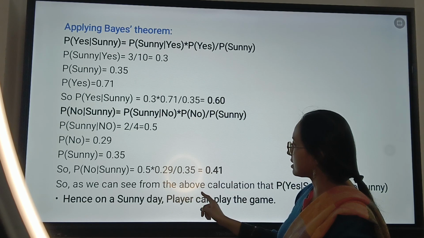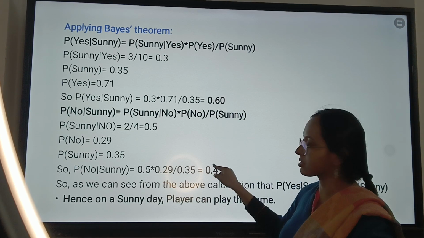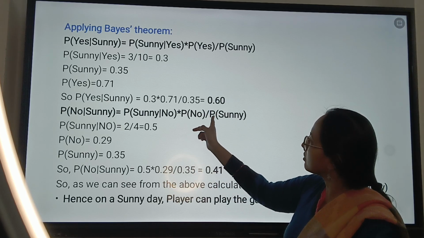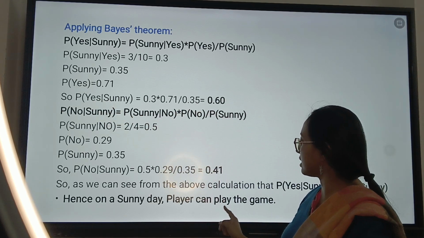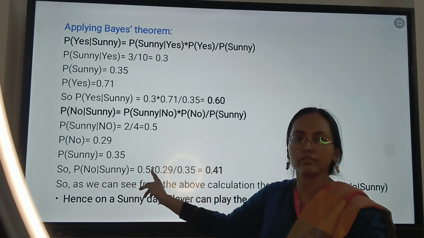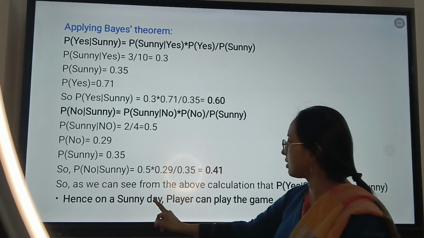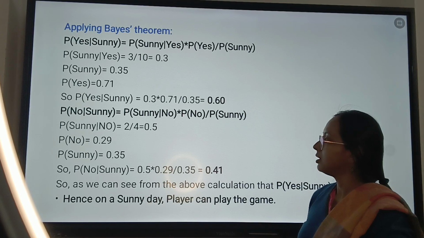So now you can see that from the above two values, you can compare and see that 0.60 is greater than 0.41, meaning the probability of a player playing, meaning the yes category. So P of yes given sunny is greater than P of no given sunny. So hence we can conclude that on a sunny day the player can play the game.